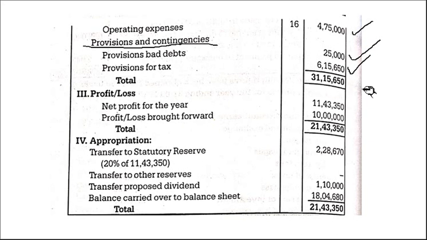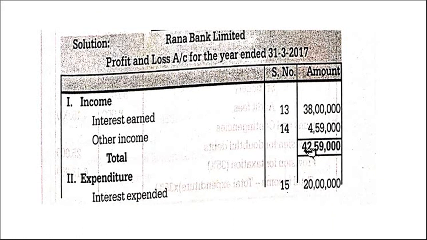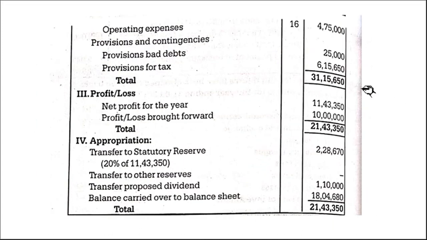So total expenses 31,15,650. Now profit or loss, net profit for the year, income less expenses, right? From the total 42,59,000, we have to deduct 31,15,650. So net profit for the year is 11,43,350. Profit and loss brought forward, in the adjustment they have given a profit and loss credit balance. Credit balance means it is profit. So we are taking it. Total